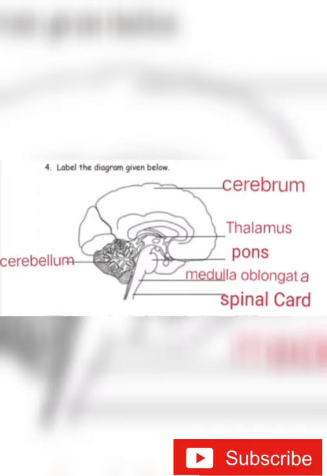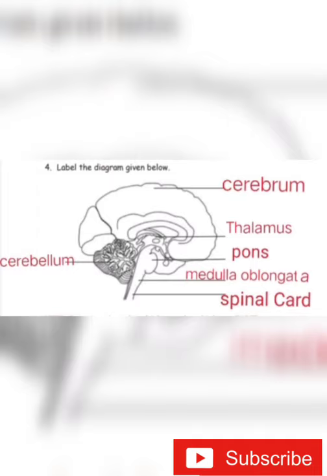So, the fourth property, flexible and rigid materials. Those which can be bent or stretched easily are called flexible. Materials which cannot be bent or stretched easily are known as rigid materials.